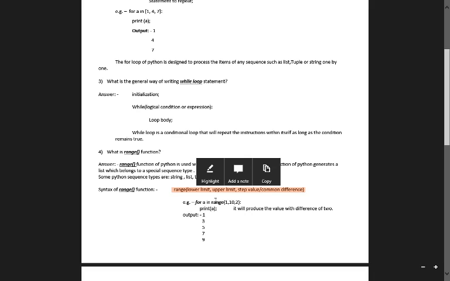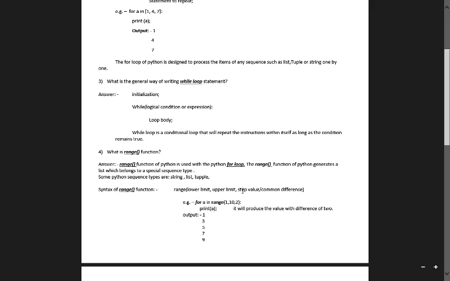Here I have written an example. If we take lower limit 1, upper limit 10 and step value 2, then it will print the numbers with a difference of 2. Now one condition is also there: suppose you want to print numbers from 1 to 10, then you have to put the lower limit 1 and upper limit 11.